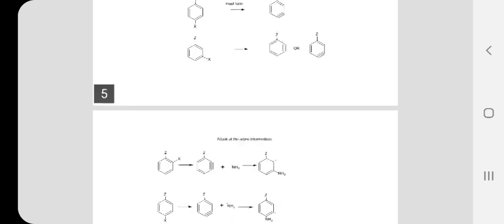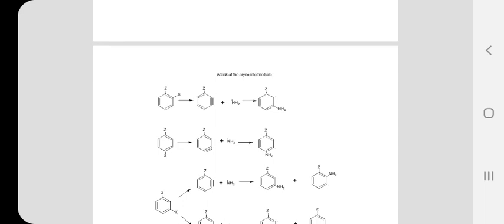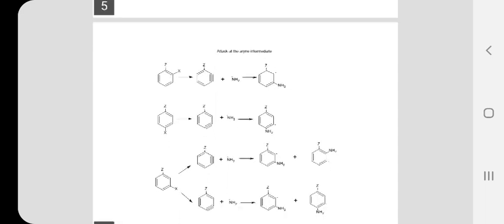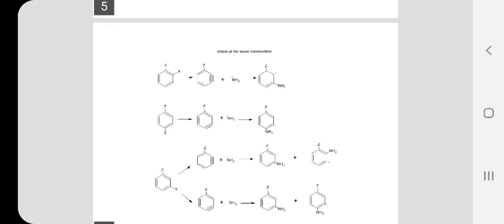Suppose we have a meta substituted compound, then because of the elimination, we have two intermediates. The two intermediates are not identical, they are different. Let us see how the intermediates give the products. In the first case, where the ortho isomer gives the benzyne intermediate, if it is attacked by the nucleophile NH2 minus, then we get an intermediate where the negative charge is on the ortho carbon.